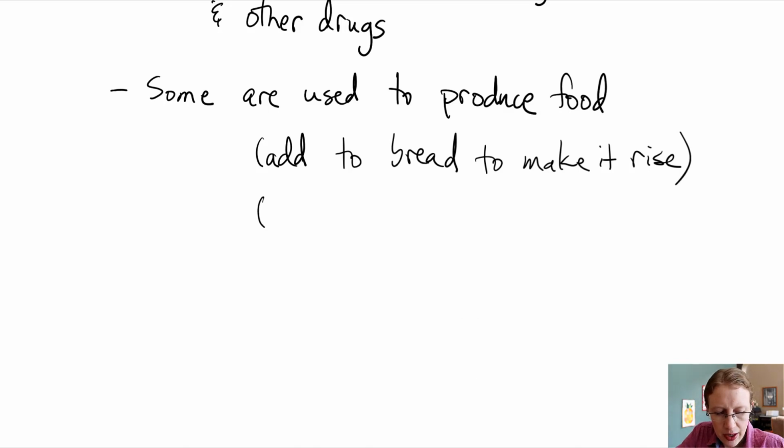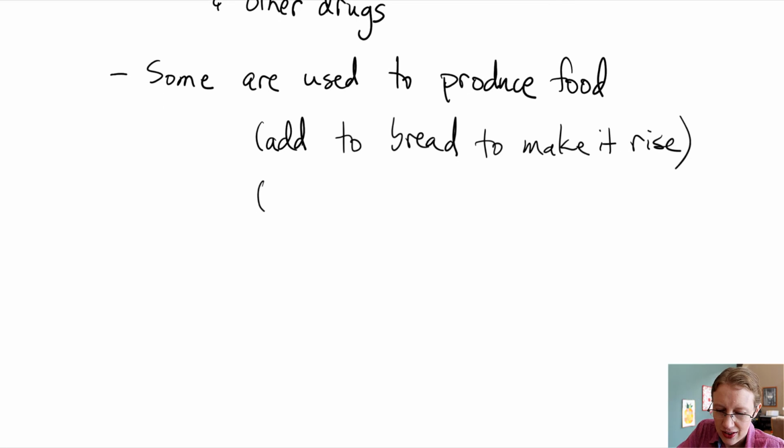We can use fungi to make cheese. How do we make cheese? It's made from milk. What is done is a fungus is cultured in milk basically, and it ends up producing cheese as a result.